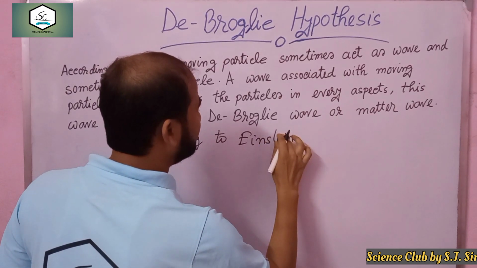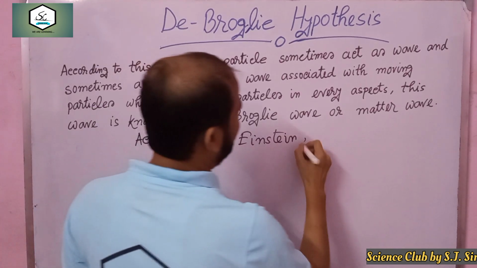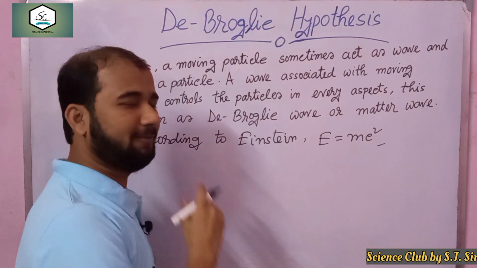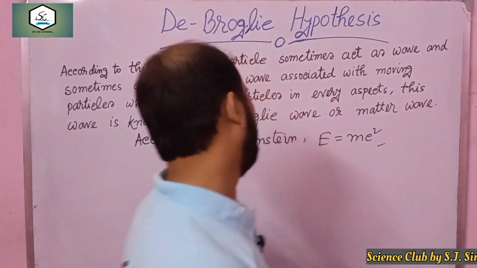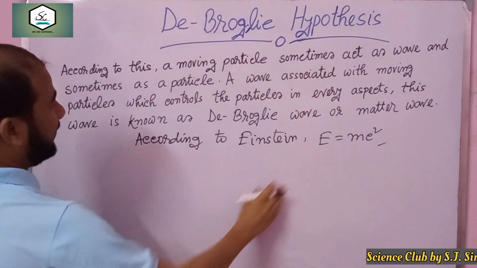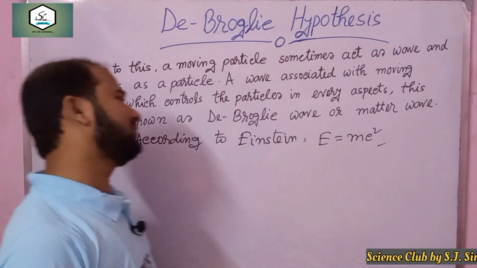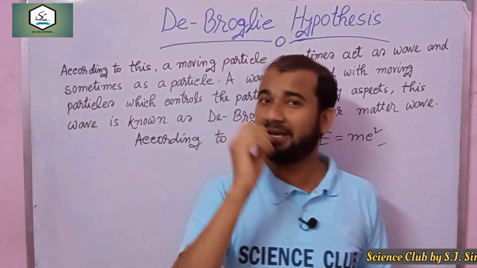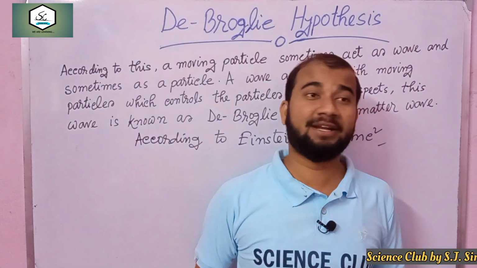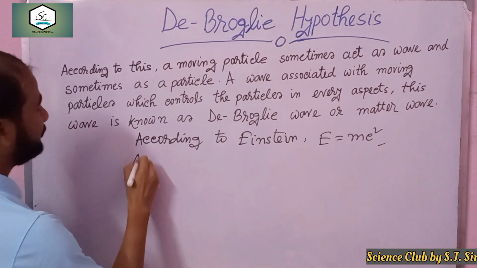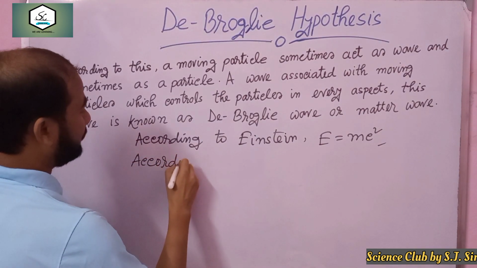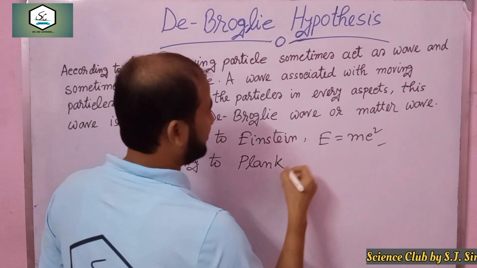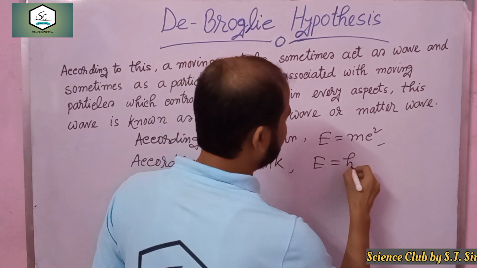According to Einstein, E equal to mc square. This is a very popular equation, and you learn it from 9th, 10th standard. And from quantum mechanics, you have a little concept about energy, that according to Planck, E equal to h nu.